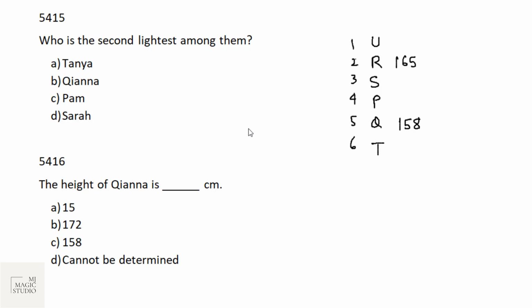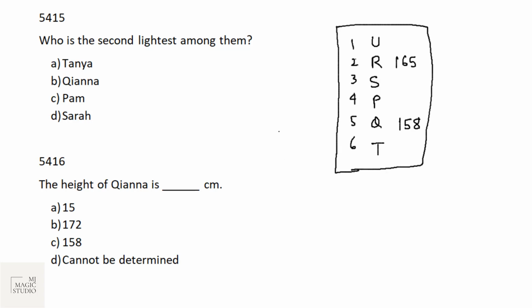The first question they have asked is something for which we have already got the output, so we will invest no time in marking it. Who is the second lightest among them? The second lightest is Kiana, option B. The height of Kiana is, we know, 158. We can determine it.